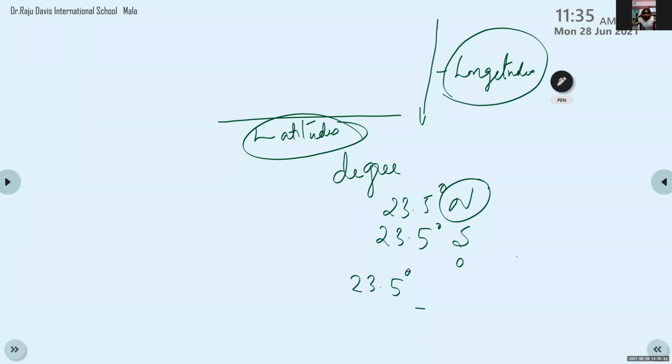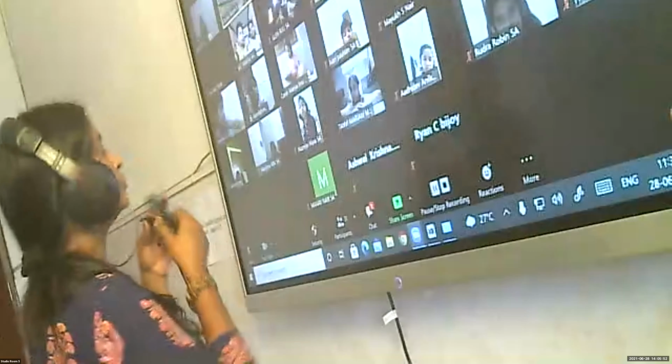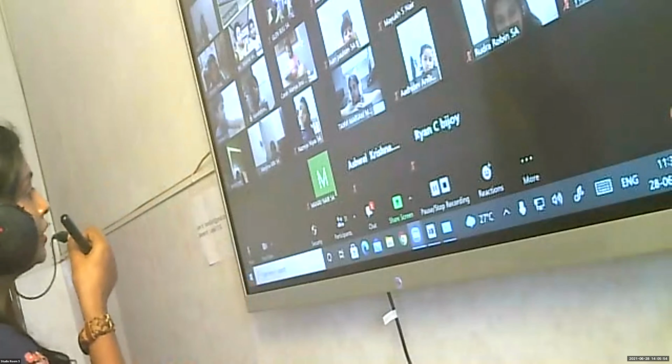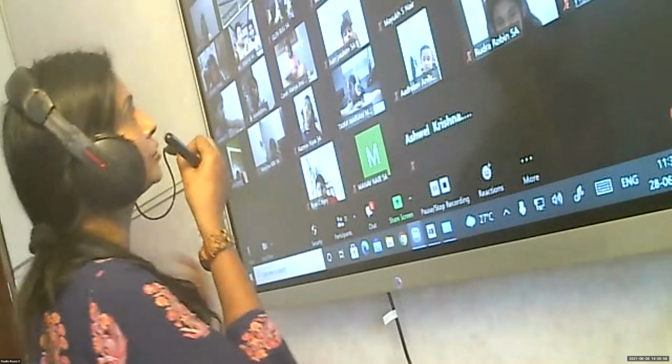So we use a small zero and the directions to represent the latitudes and the longitudes.